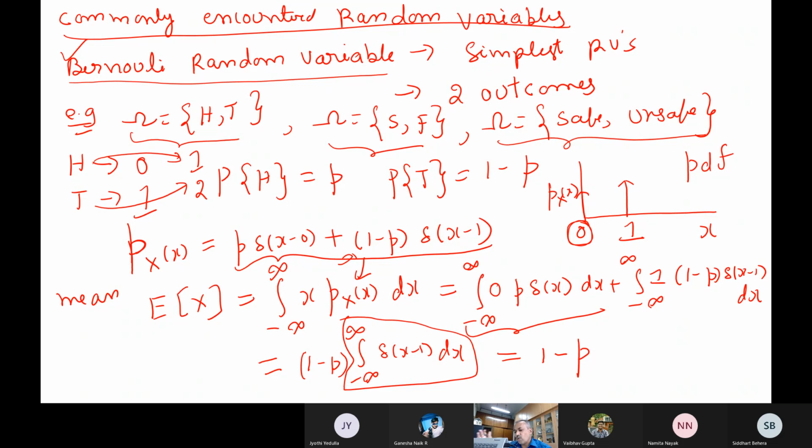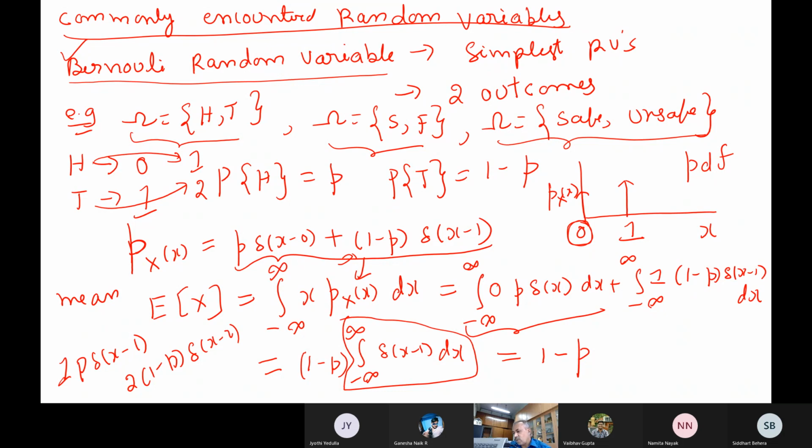So head is transformed to 1, tail has been dumped to 2 actually. Okay, now what will be the mean value? So then what happens? How do you have to write this one? The first integral will be 1 p delta x minus 1. Then the other one will be 2 into 1 minus p into delta x minus 2. So this type of expression will come.